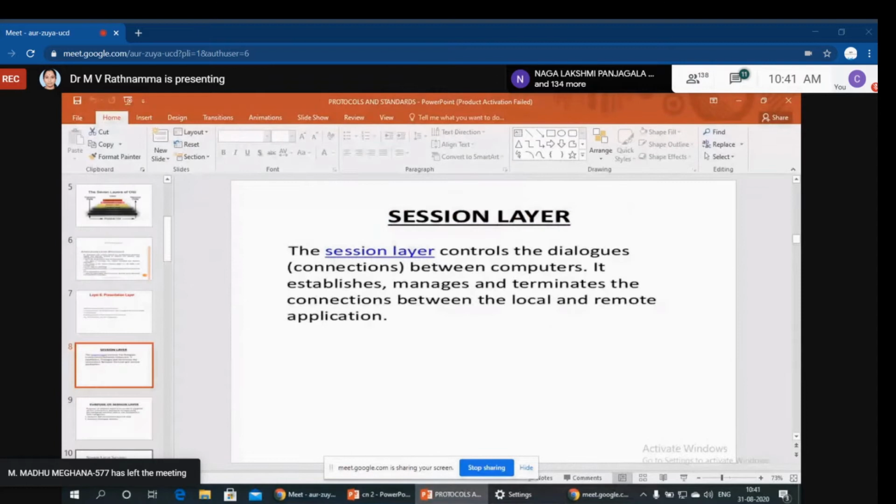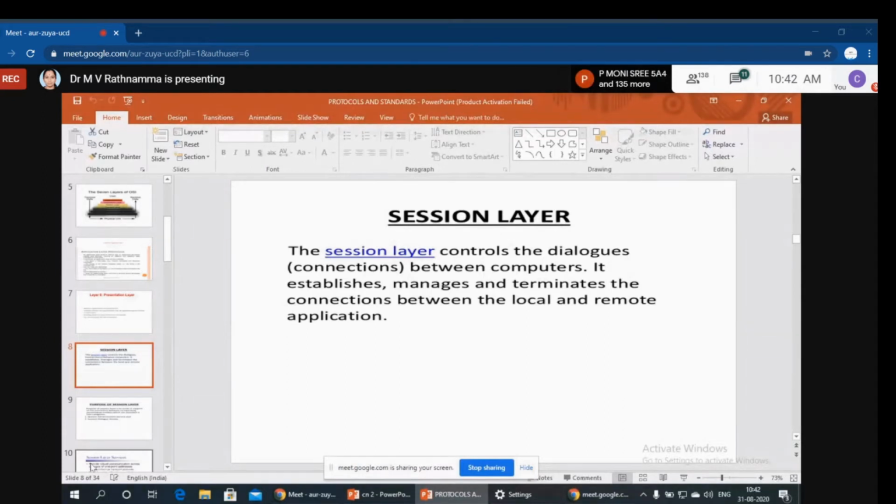Coming to the session layer, it controls the dialogues, that is, the connections between computers. It establishes, manages and terminates the connection. You know this very well. Suppose you want to contact your friend through phone: first we dial a number, and after dialing, the connection is established from you to the other person.